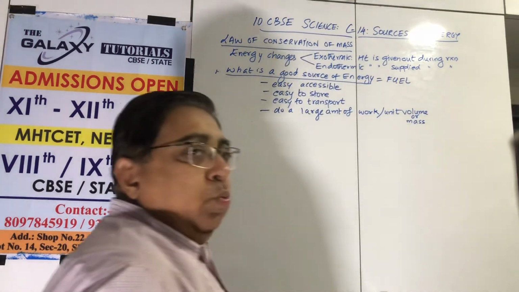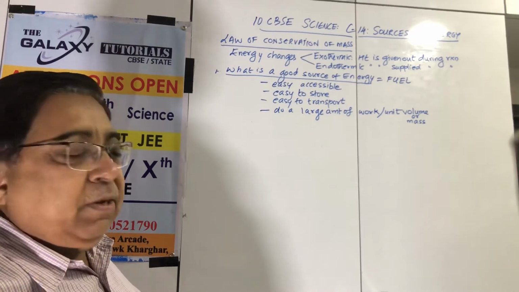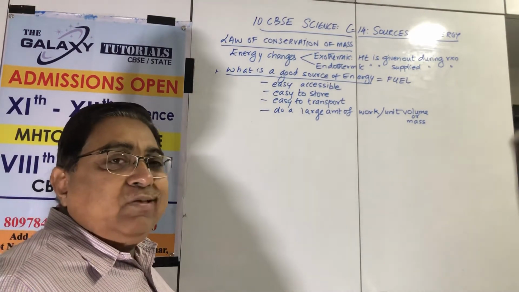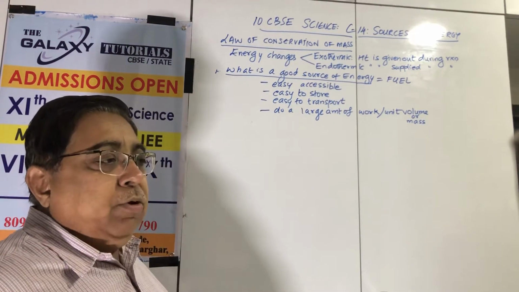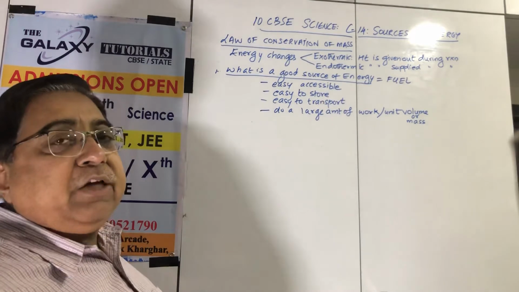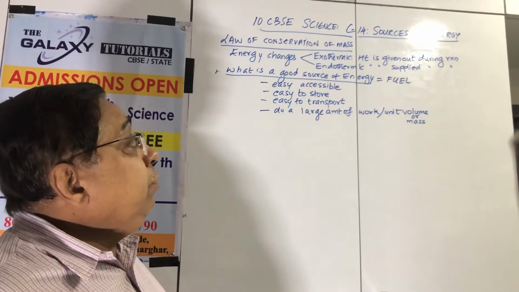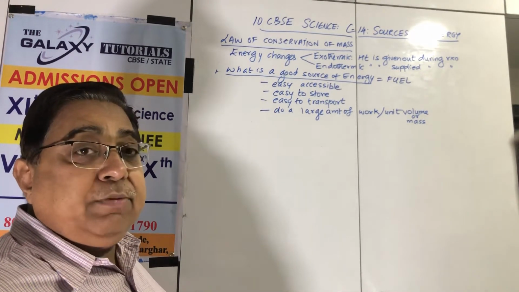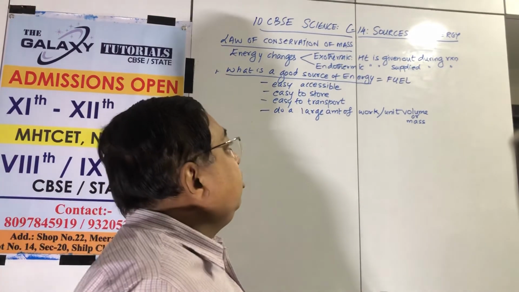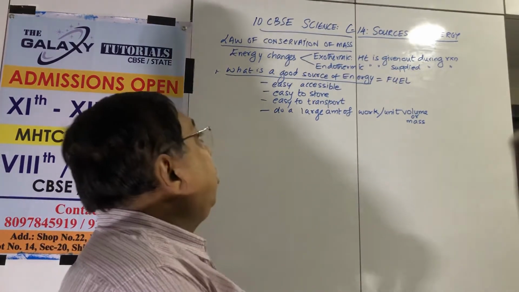So if I burn 1 kilogram of gas, I know that it will do a lot of work. To give you a simple example, now you are getting 16.5 kilo compressed LPG in a cylinder at home. You may be knowing, or you can ask your parents. Your mother will tell you it will last for 1 month, it will last for 2 months, depending upon the size of the family. So it is doing work. 16.5 kilo is not lasting me 2 days, 3 days, 16 days. It is lasting me 45 days, 60 days. So it is doing a large amount of work for the mass I am getting. So this is what is required.